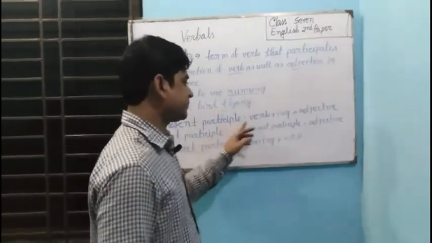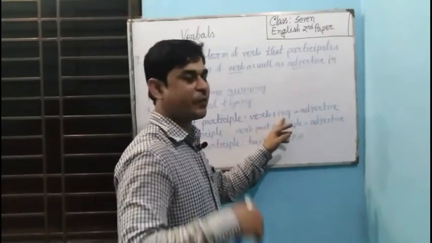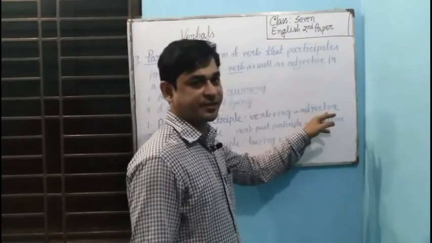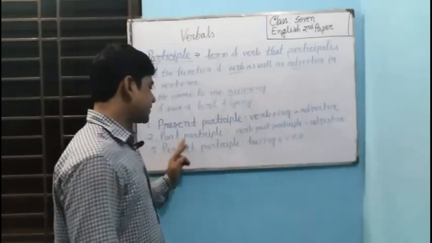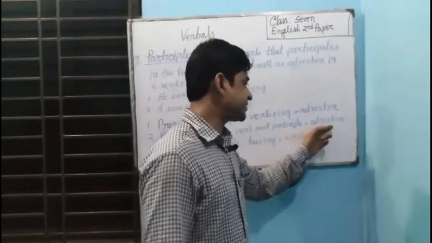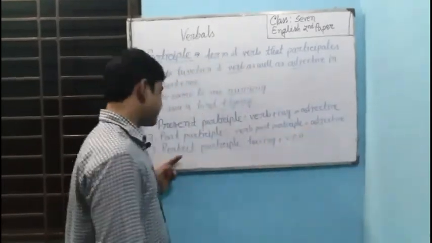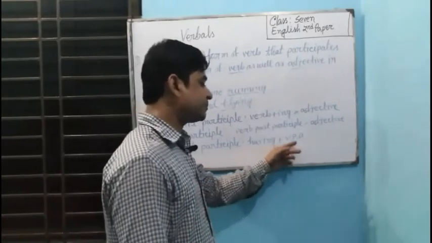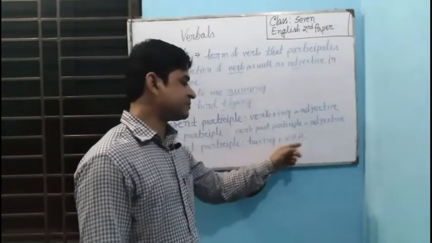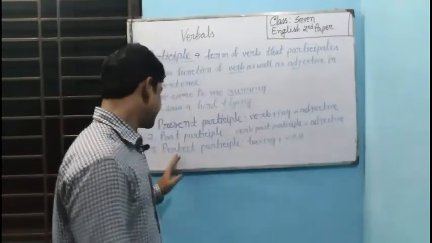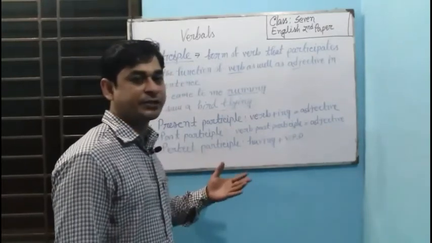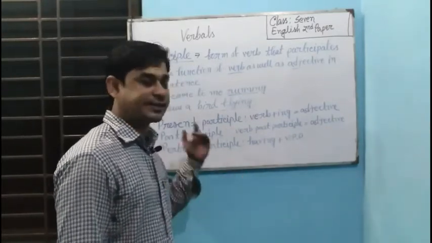Present participle: verb plus ing when it functions as an adjective in the sentence. Past participle: the past participle of a verb when it functions as an adjective. Perfect participle: when the past participle is added to having. Having plus past participle is perfect participle. Now we are going to discuss examples.